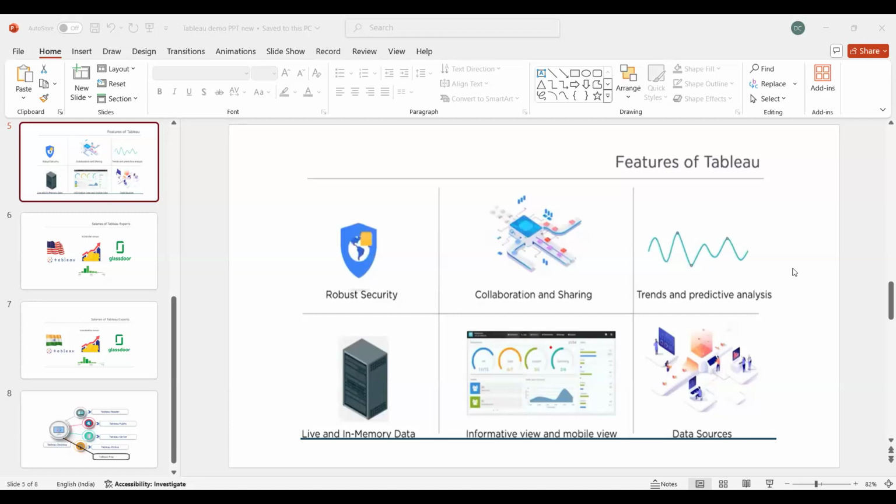So trends and predictive analysis, in the sense, obviously, if we are talking about any kind of data, for example sales data, what is the requirement of the business basically? If it is sales, we can create some trends by using Tableau graphs. That is, if I talk about sales data, how the sales have been over the last 5 years, or the last 1 year, or last 2 years. We have some graphs and settings which can do that. Again, when we learn about the visualizations concept, we will see this as one concept. Let me show you.